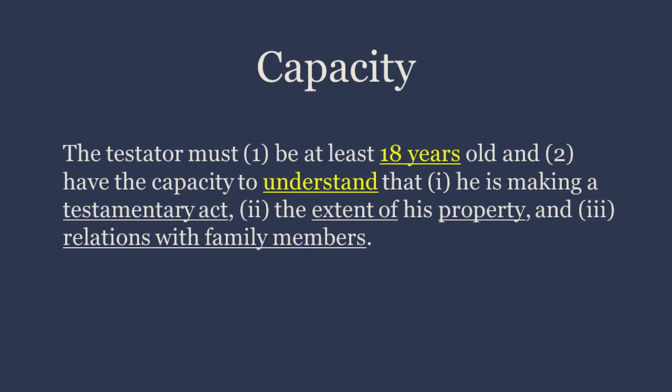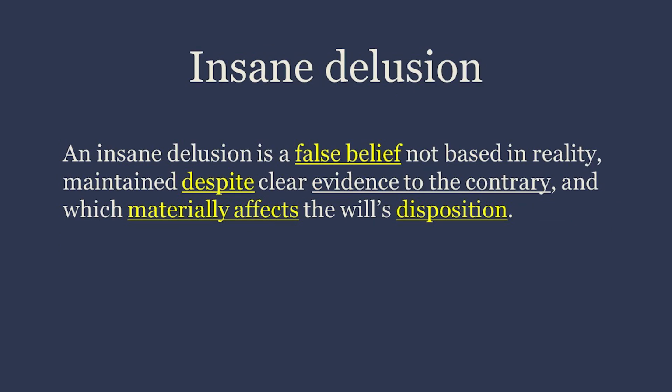Capacity. The testator must 1. Be at least 18 years old and 2. Have the capacity to understand that he is making a testamentary act, the extent of his property, and relations with family members. Insane delusion. An insane delusion is a false belief not based in reality, maintained despite clear evidence to the contrary, and which materially affects the will's disposition.